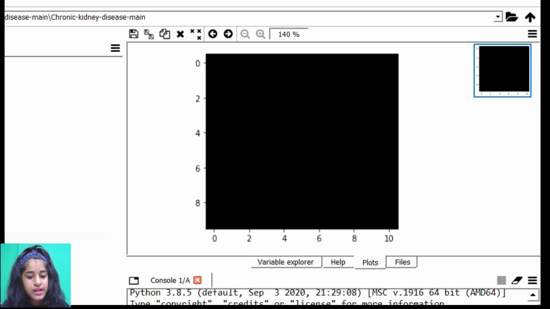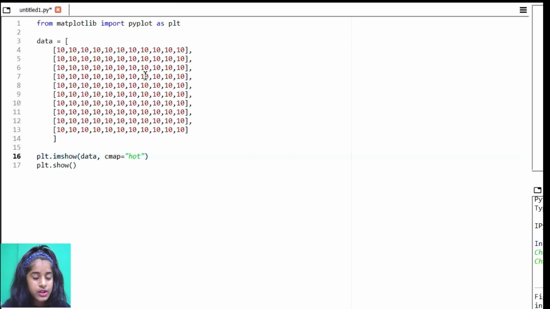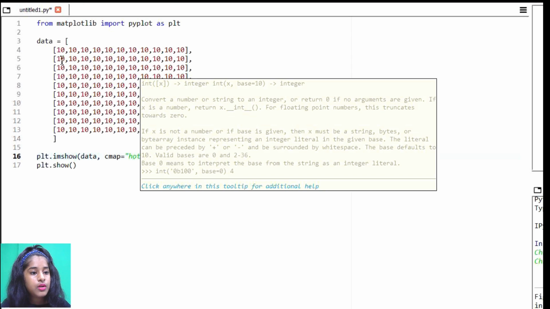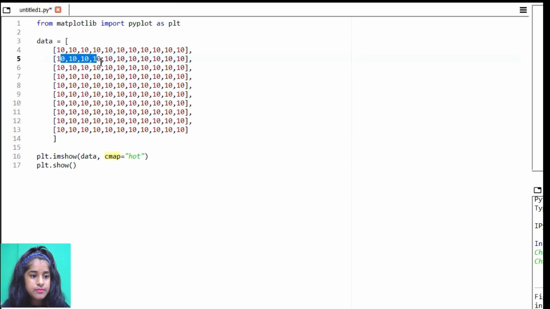Now what we have to do is show a Pokemon image on this plot, right? So we're going to change a few numbers. In the second row, we're going to change this to 0. Up here 0 again. Another 0. So how it's going to show is all 10 in the first row. In the second row, we're going to put 10, 10, 10, and then 0, 0, 0.